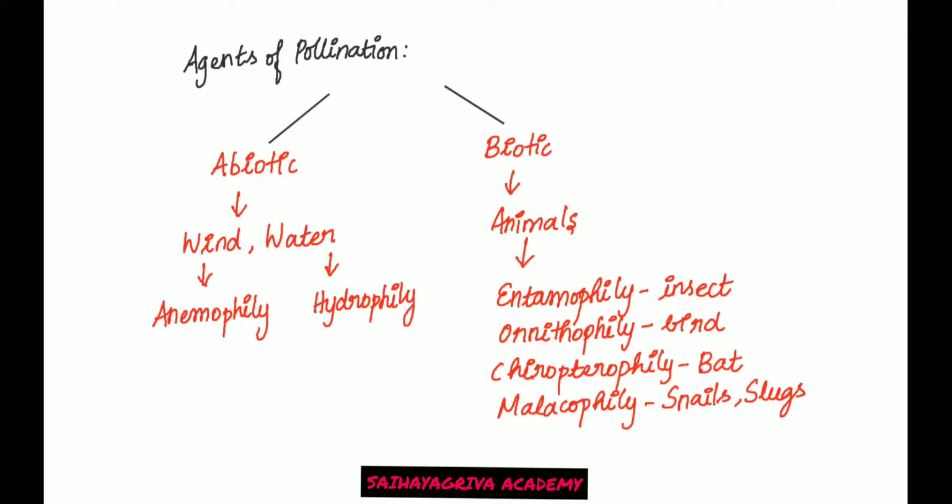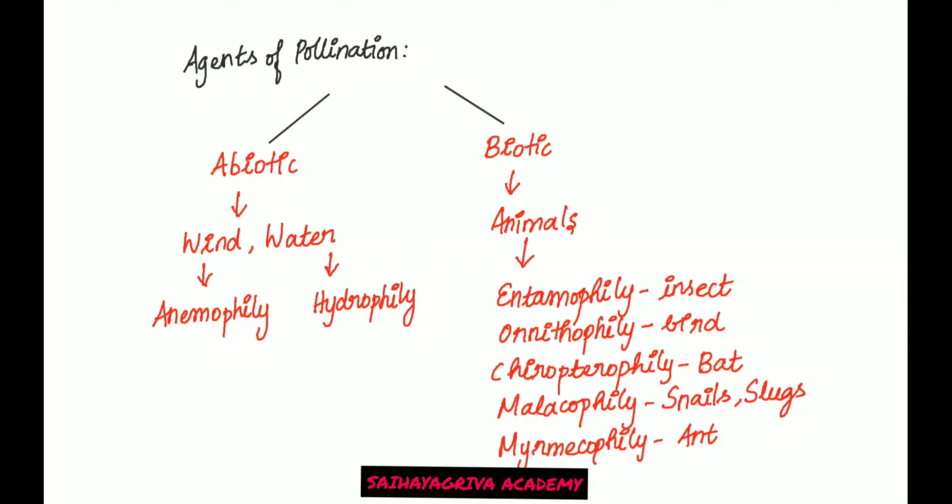Then you have myrmecophily. Myrmecophily is ant pollination. So these are the different kinds of pollination which can occur. So they are different kinds of pollinating agents.